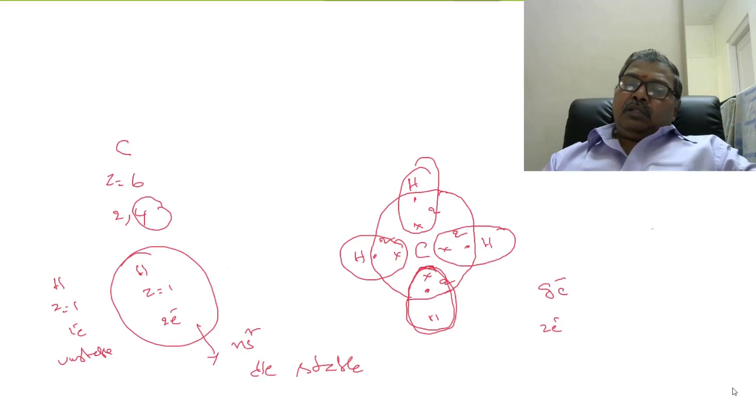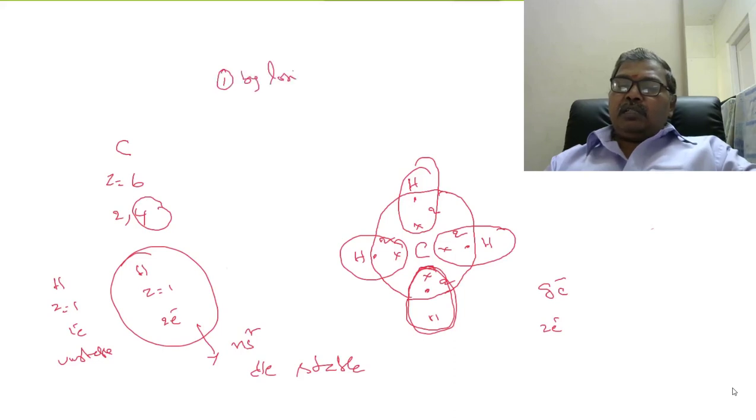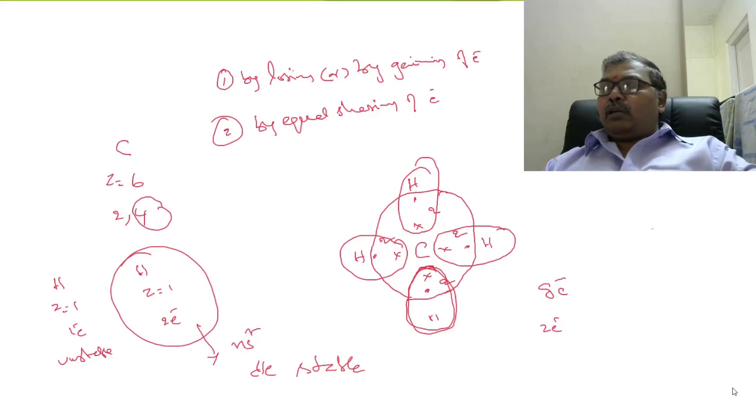So, to get stability, to get 8 electrons in their valency shell, atoms have two options. Number one, by losing or by gaining of electrons. Second option, by equal sharing of electrons.